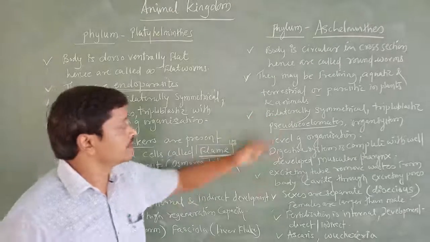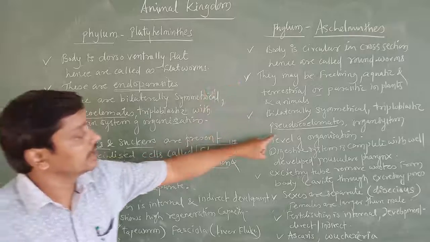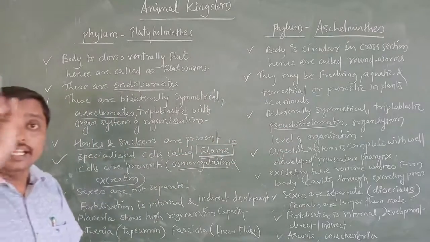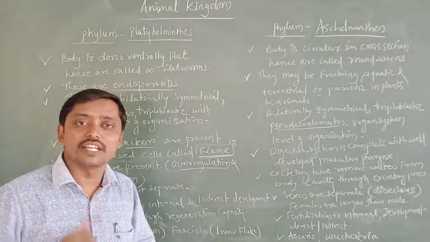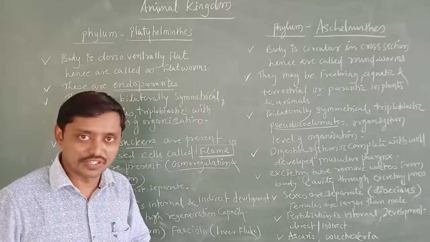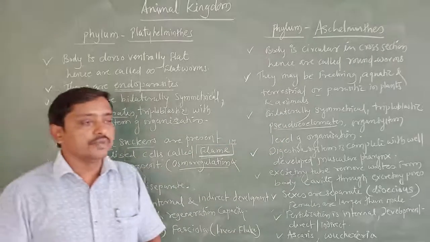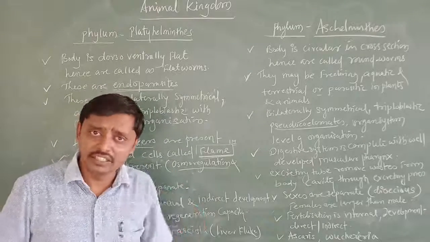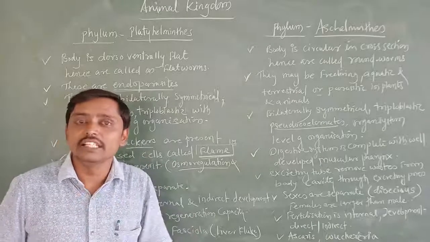Now here, the same point: these are also bilaterally symmetrical and triploblastic. Here the change comes: they are pseudocoelomate. So look at the definitions once again: what are acoelomates, what are coelomates, what are pseudocoelomates. The definition of pseudocoelomates: pseudocoelomates are organisms in which the body cavity is present between the body wall and the gut wall, but it is not lined by the mesoderm.